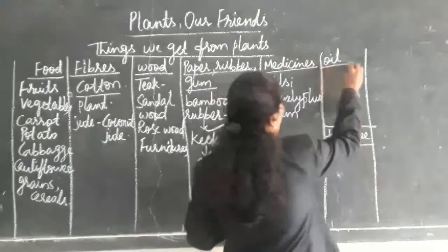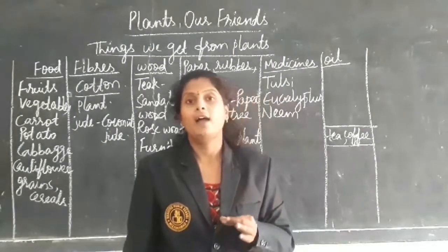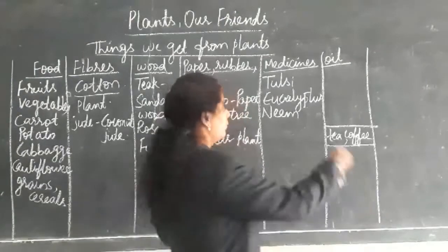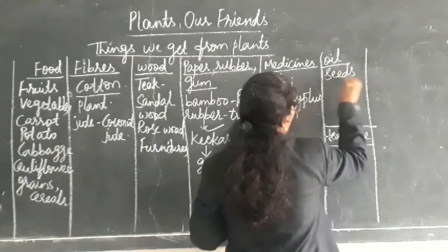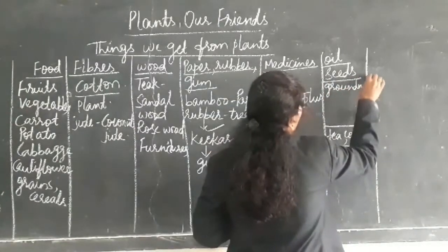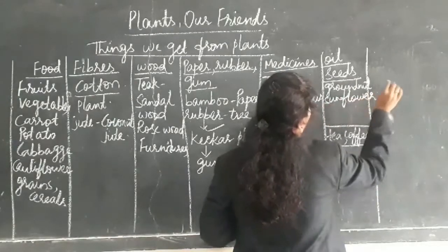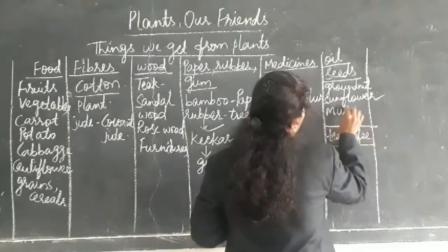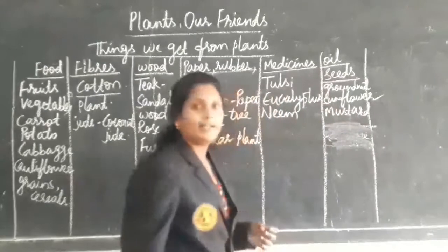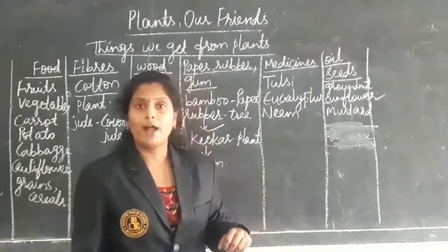Next, coming to oil. Plants grow and they give seeds. From these seeds we are getting oil, like groundnut, sunflower, mustard, etc. This oil is also used in the preparation of shampoo and soap.